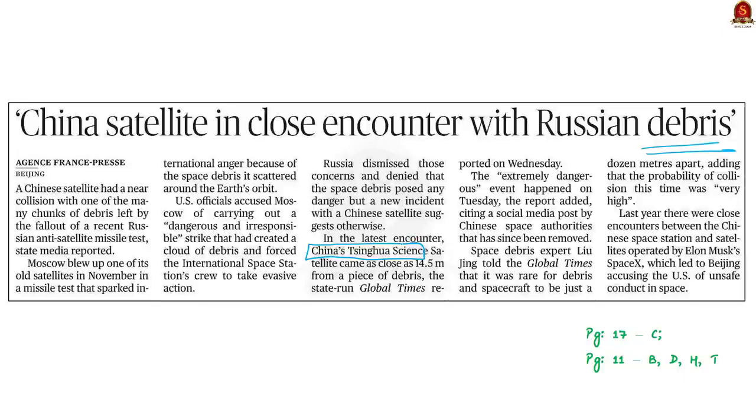In this test, Russia blew up an old satellite as a part of its missile test. So the blown up pieces have accumulated as debris there. So this has aroused international anger, and again this has become a place for the USA to blame Russia. So the USA has accused Russia of carrying out such a dangerous test which created a cloud of debris. So this is the crux of the news article.